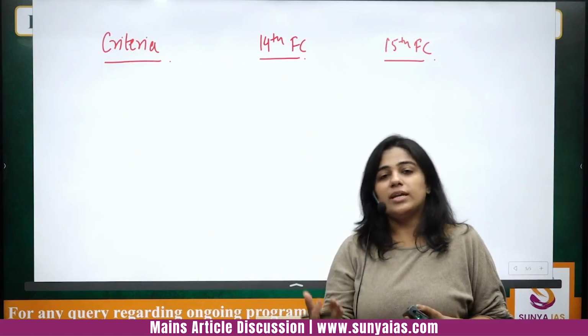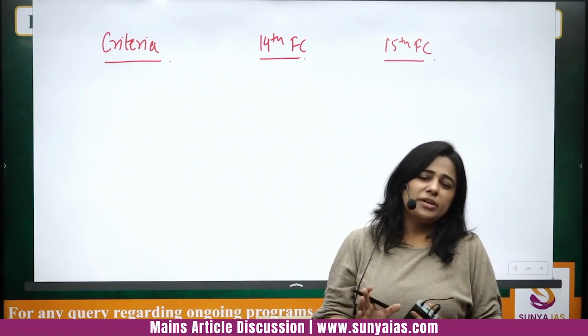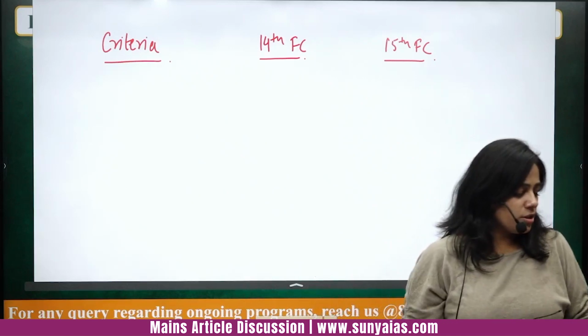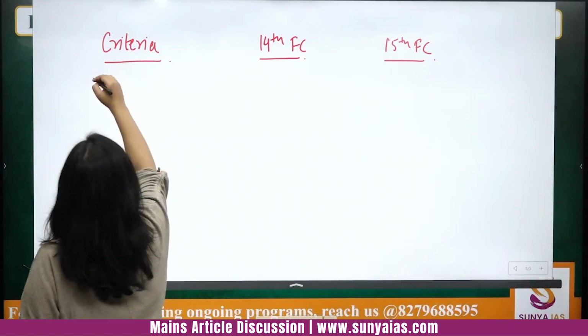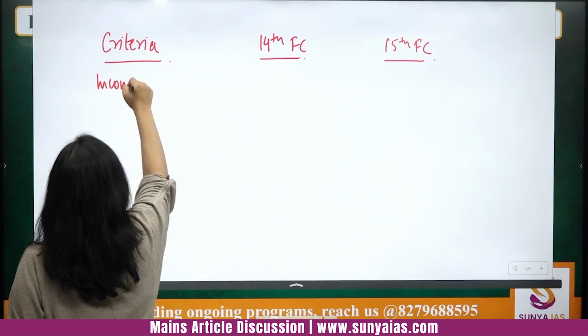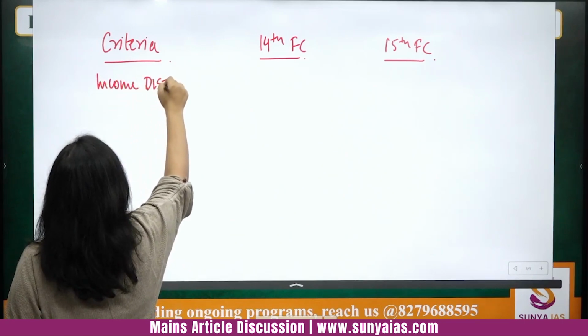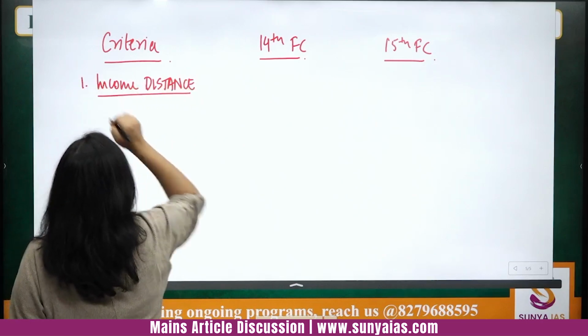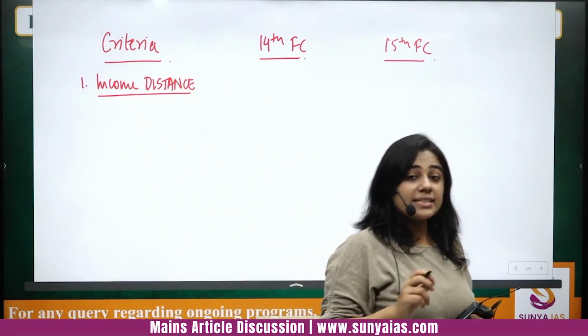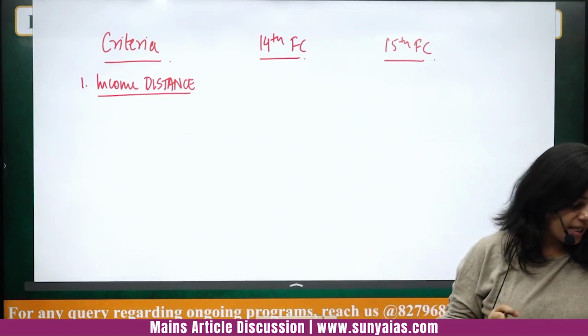The 15th Finance Commission report is already in implementation. The very first criteria is income distance. Please write this down as the first criteria, and this is where the prelims questions came from.